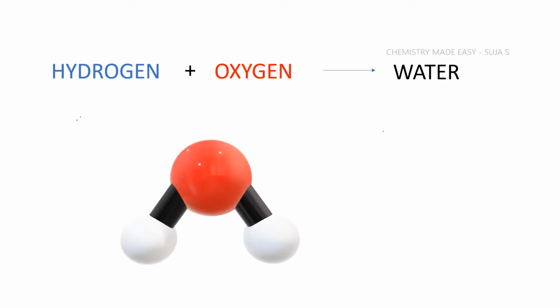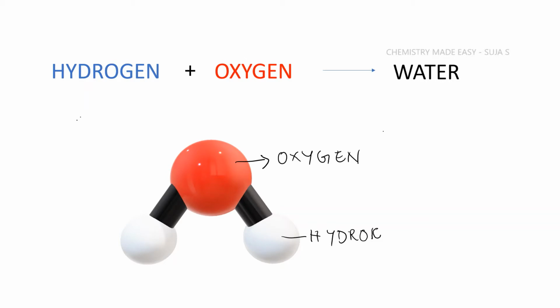Suppose we consider the formation of water from hydrogen and oxygen. So hydrogen and oxygen gives water. Water is made of an atom of oxygen and two atoms of hydrogen. The red sphere here is the oxygen atom and the two white spheres here are the hydrogen atoms.